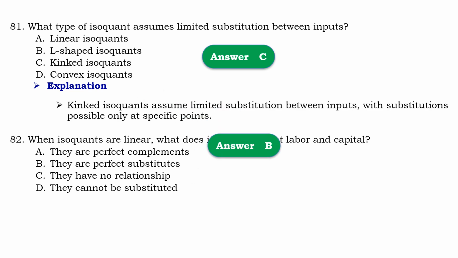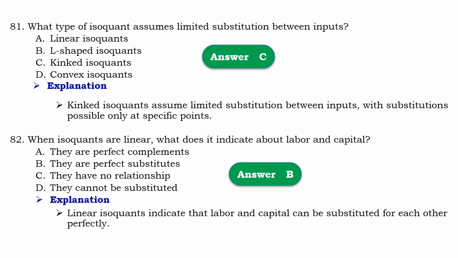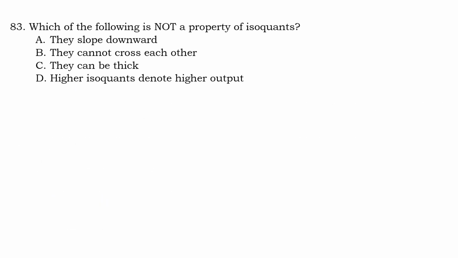So that should be B, they are perfect substitutes. Means that linear isoquant indicates that labor and capital can be substituted for each other perfectly. Question number 83. Which of the following is not property of isoquant?